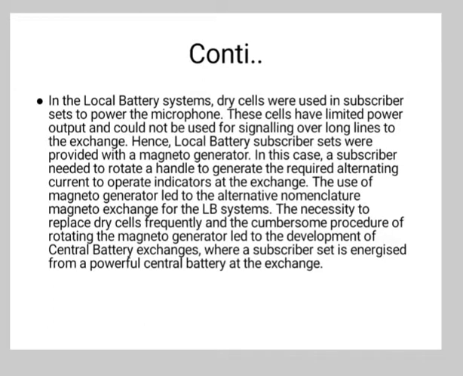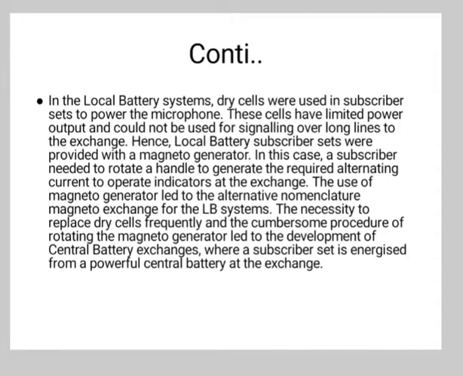In local battery system, dry cells were used in the subscriber set to power the microphone. These cells have limited power output and could not be used for signaling over long lines to the exchange. Hence, the local battery subscriber sets were provided with a magneto generator. In this case, a subscriber needed to rotate a handle to generate the required alternating current to operate indicators at the exchange. The use of magneto generator led to the alternative nomenclature magneto exchange for the LB system.